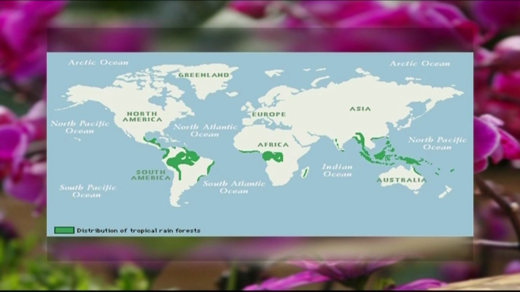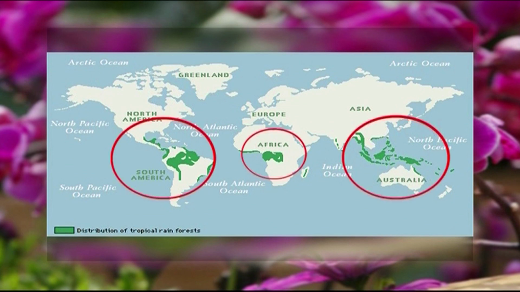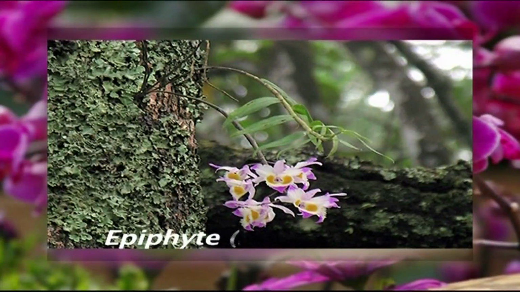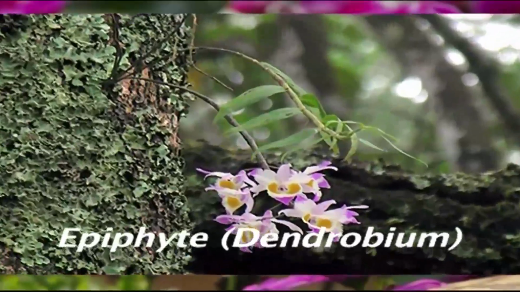Coming to the distribution, members of this family Orchidaceae show a worldwide distribution, but they are mostly highly diverse in the moist tropical forests, wherein they show mostly an epiphytic habit.